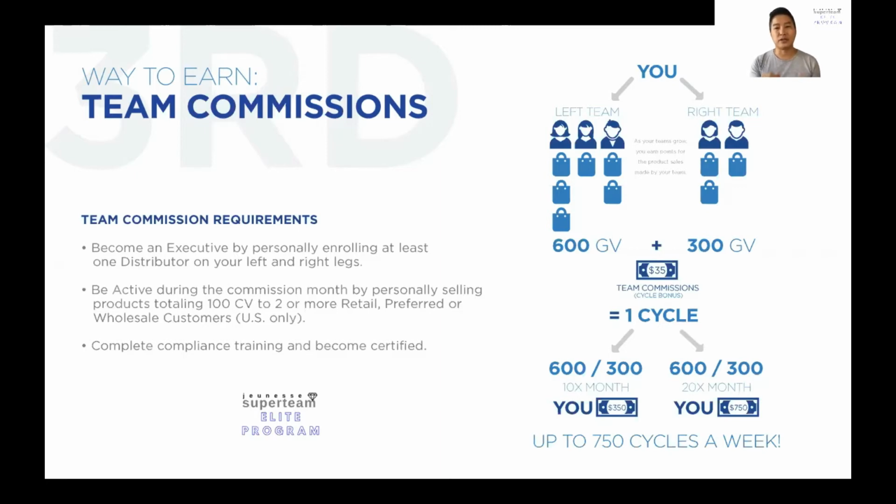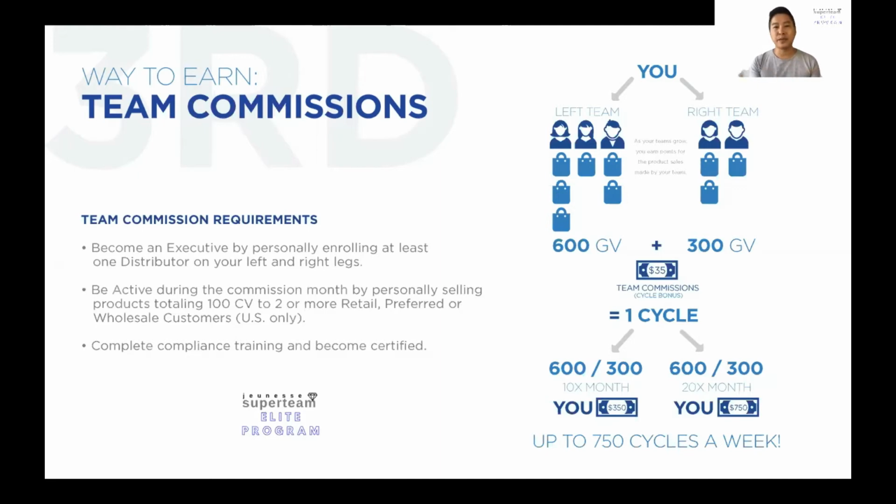You can start to expand the team, enroll more people, and increase the income that you have. When you have a team on the left and a team on the right, and the teams start to grow, you enjoy volume coming from the two teams. It's called group volume. If you have an accumulation of 600 group volume and 300 group volume, then you'll be paid one cycle of $35. One cycle is equivalent to $35 USD.